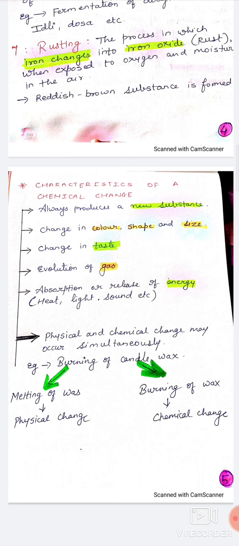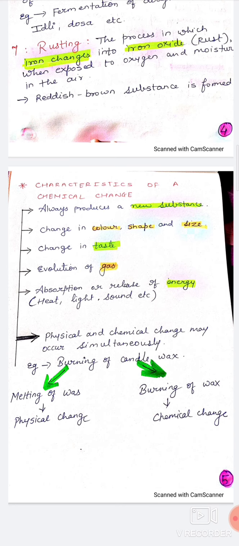Then many a time when chemical changes happen, they either absorb or release energy. That energy can be heat energy, light energy, sound energy, etc. Okay, so these are a few of the characteristics of a chemical change. Now, physical and chemical change may occur simultaneously. Yes, which is the best example of it?